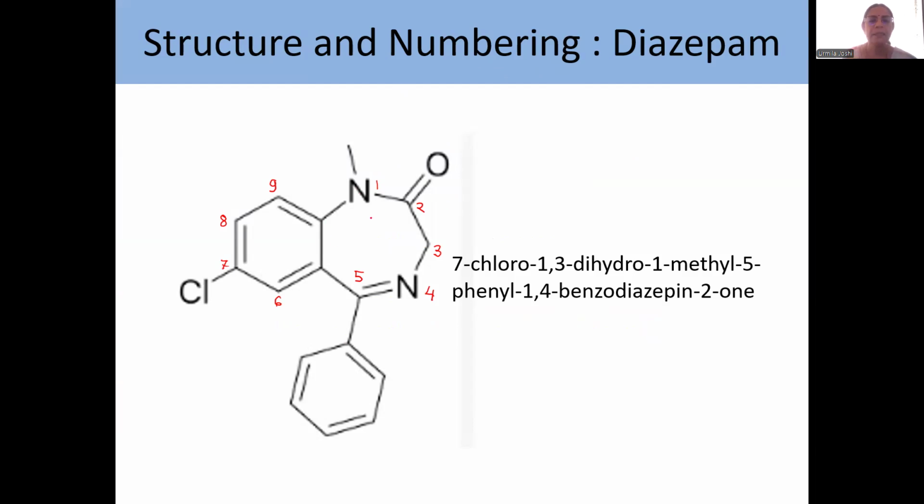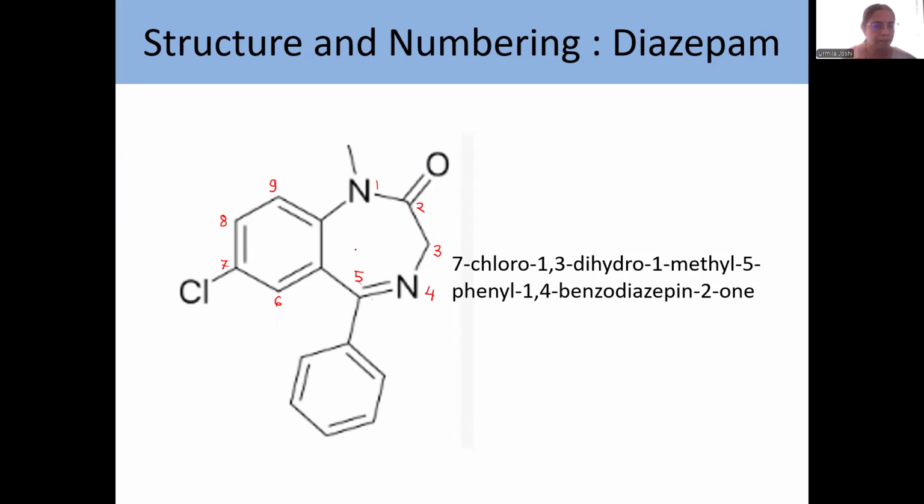Diazepine indicates a seven-membered ring containing two nitrogens, and benzodiazepine means a benzene ring is fused to this azepine ring. Now the numbering starts with one heteroatom and goes in such a way that it completes numbering of one ring before going to the other ring.